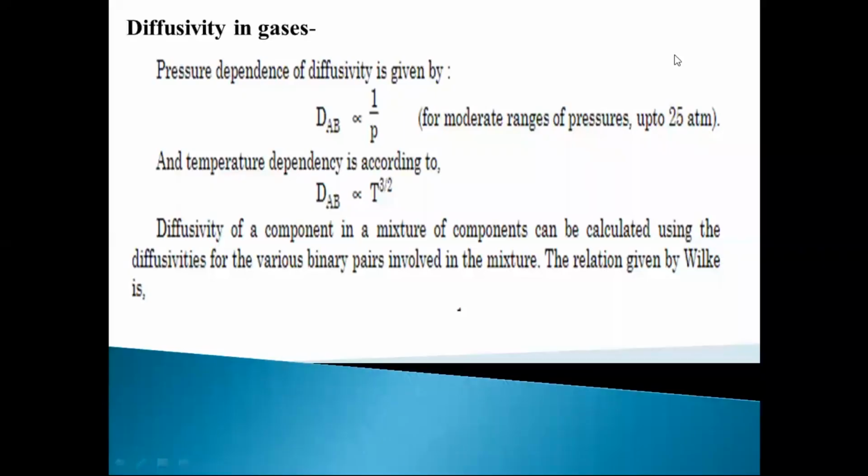So what we have seen in today's lecture is diffusivity in gases, that is, pressure dependency of diffusivity, is given by DAB inversely proportional to the pressure, and temperature dependency is directly proportional to T raised to 3 by 2. So we have seen diffusivity in gases in today's lecture.